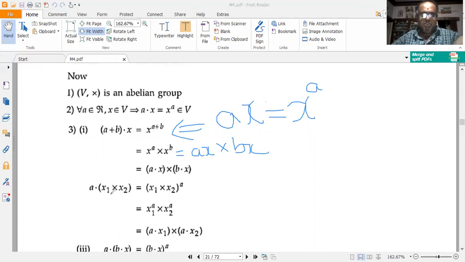Now let me verify for multiplication. Replace X by X1 and X2. So A into X1 multiplied with X2 is equal to X1 into X2 multiplied, whole to the power of A. Or this can be written as X1 to the power of A into X2 to the power of A. Now X1 to the power of A can be written as A into X1, multiplied with A into X2. Be a little bit careful with this problem.